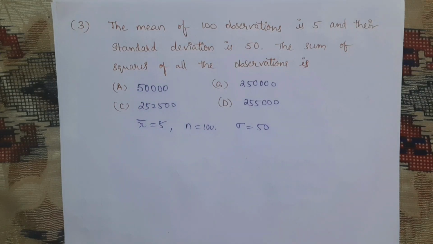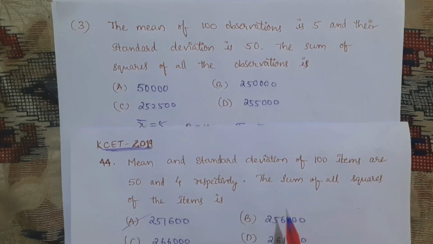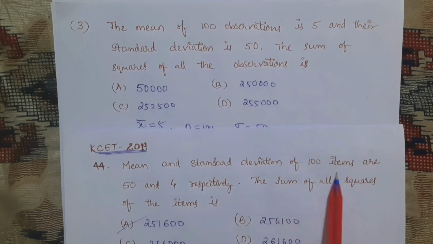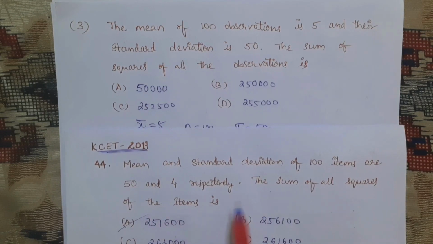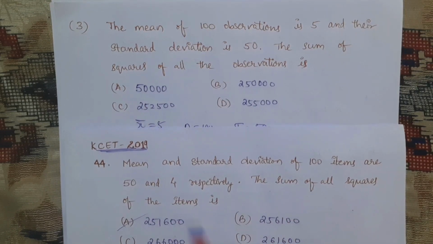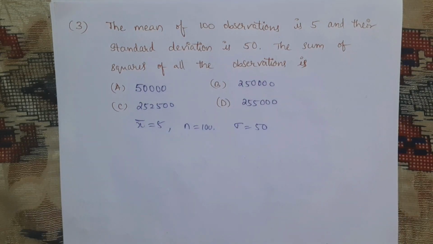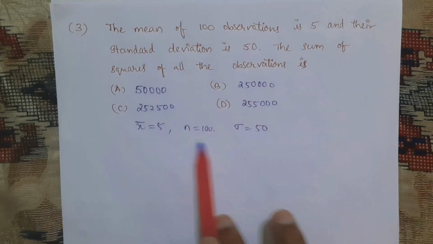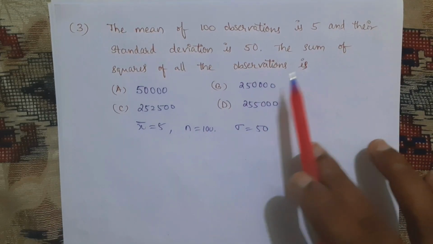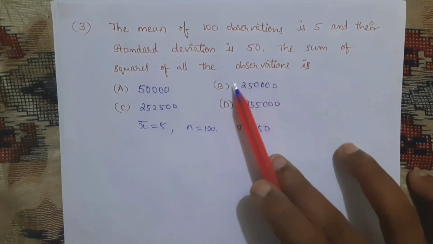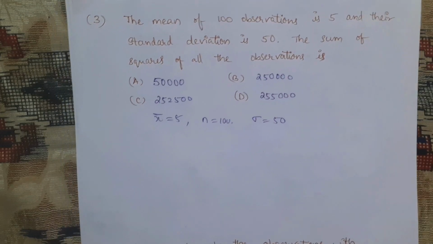See here. In 2019, a similar type of question you got. The mean and standard deviation of 100 items are 50 and 4. They are given. The sum of all squares of the numbers. Okay. The small type value I have changed here. You observe, so this is the given data. Again, we need to find the sum of all squares of all the observations.